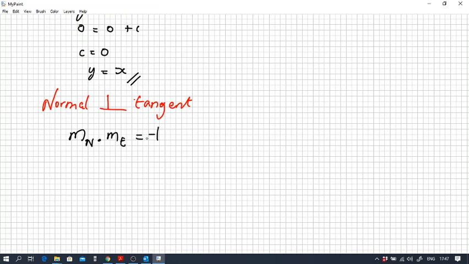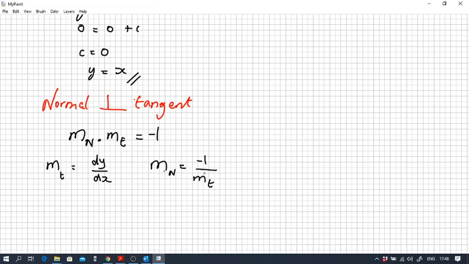When two lines are perpendicular, the product of their slopes always equals -1. So we can find the slope of the tangent from finding dy dx. So m tangent equals dy dx, and m normal, the slope of the normal, is -1 over the slope of the tangent.